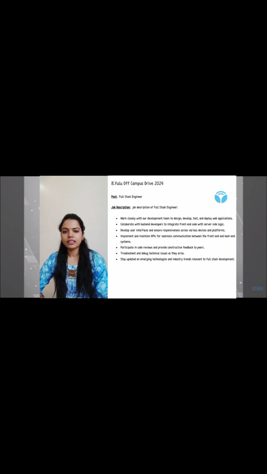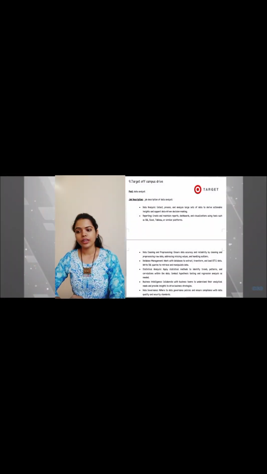Let's see the qualification required for this post is bachelor's degree or equivalent in an IT or CSE related discipline. There is only one vacancy available for this post, and the last date for the application is 28 February 2024, and age limit between 18 to 26. Stipend will be up to 20,000 per month.